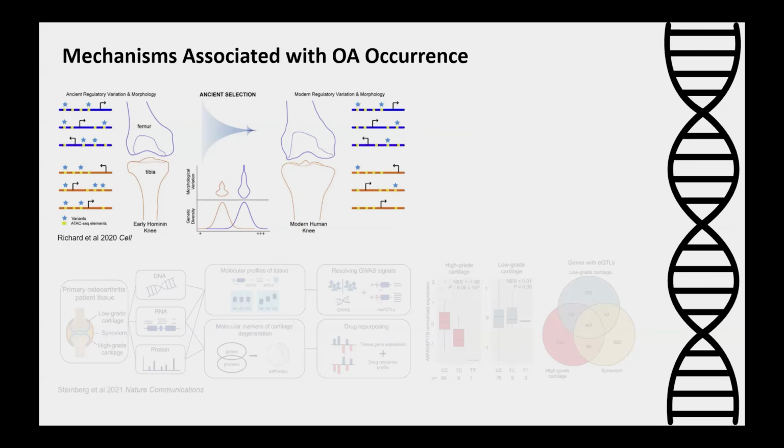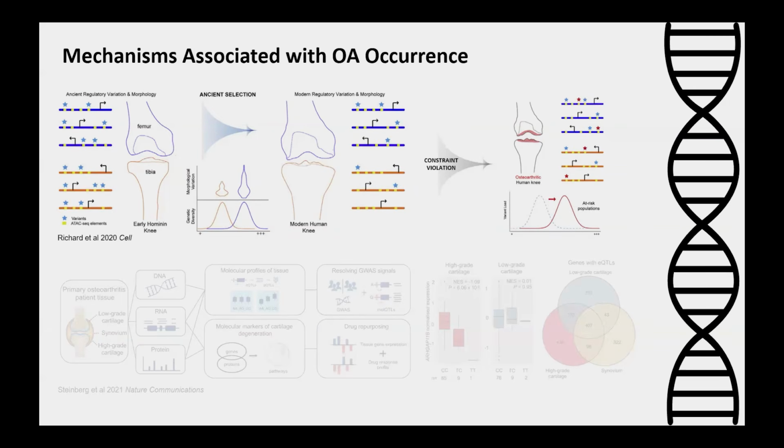Essentially, because there's genetic constraint on the human knee, their prediction is that in modern human populations, drift and pleiotropy can increase the risk of developing osteoarthritis, which is a pretty interesting angle for this disease.